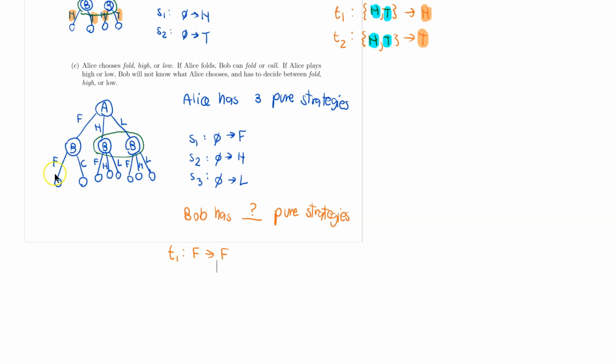So if he decides to fold here, so this fold corresponds to this fold. If he decides to play this path, then he still has 3 other options if Alice plays high or plays low. So there should be 3 possible strategies that correspond to this alone. So if Bob decides to fold, if Alice folds, then if Alice plays high or plays low,